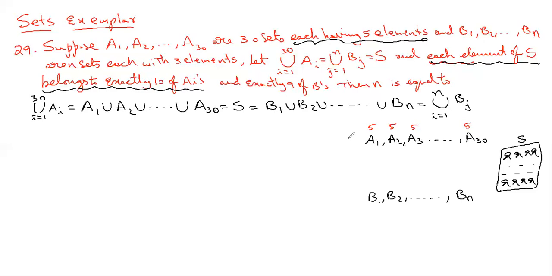Because with the participation certificate, the combination can change. The name of the student can remain the same, but if the same student participated in A1, A2, A3, he will get 3 participation certificates. One for participating in A1, one for A2, one for A3. So if you count the number of representations of elements of S in the Ai's, that will be 150, right?